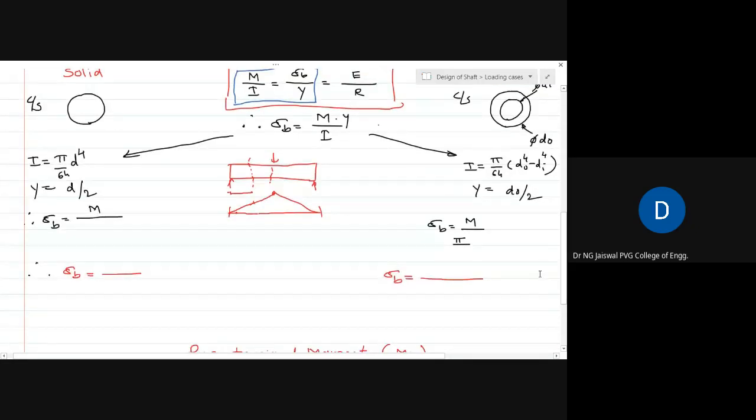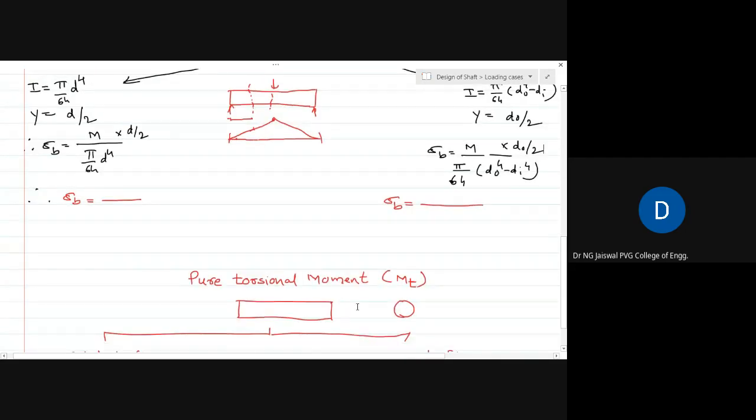So if I put these equations here, what I get is sigma b is equal to M upon I. I is now, in case of a solid shaft, pi by 64 d to the power 4 into y, where y is d by 2. Whereas in the hollow shaft, it becomes M upon pi by 64 do raised to power 4 minus di raised to power 4 into y, where y is now do by 2.